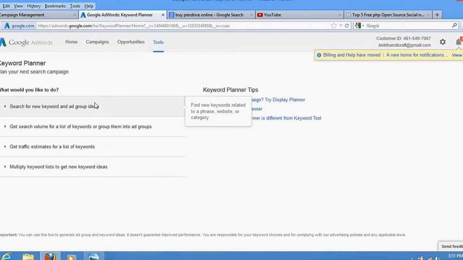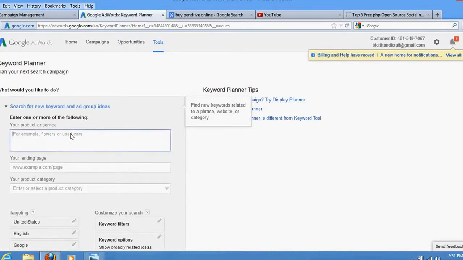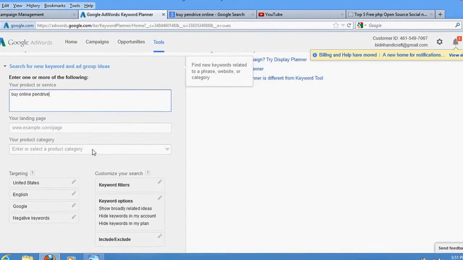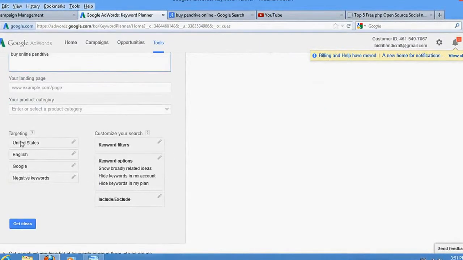Suppose I am a pen drive seller, so I would write here what people are searching for. It will also give you suggestions. Just leave all these things, but this is important: now select your targeting country.